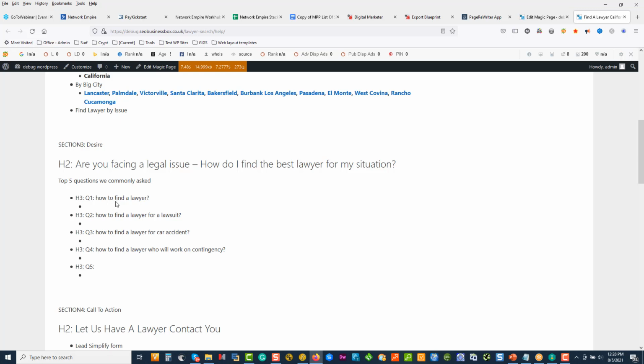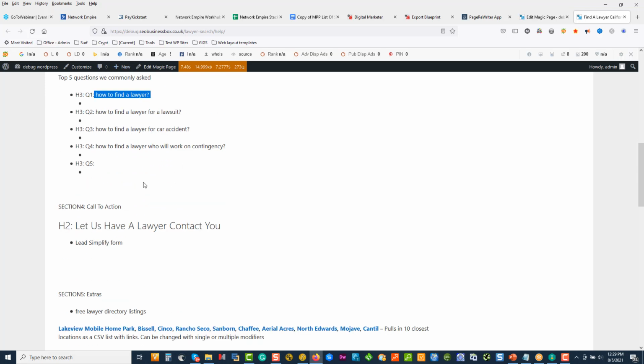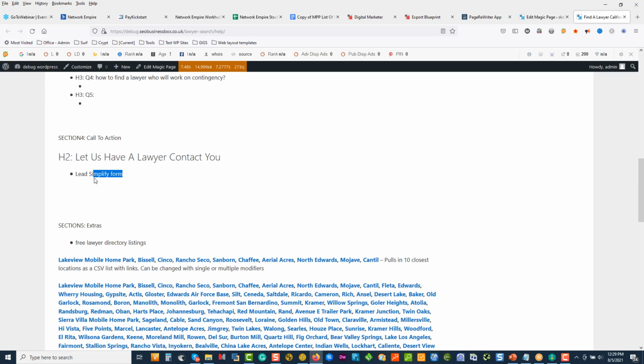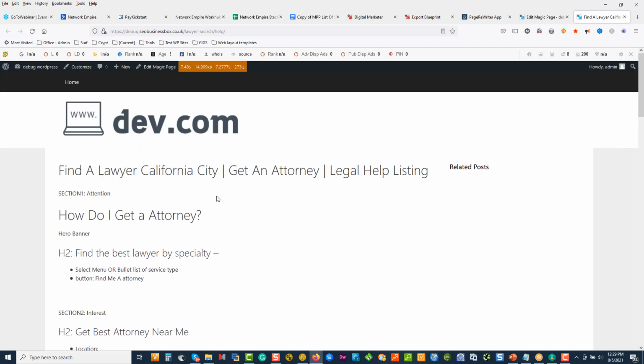But let me flesh this page out, get the elements in. We're then going to run through this quick build. This should take me literally 10 minutes per drill. I'm going to drill this. I'm going to do my FAQ, fill that in. I'm going to create a lead simplify form, or I might just use a normal one, depending. It's whatever you want. You can use whatever. And what I'm going to do now is drag in the list and build this little block out over here. And then we can see how this template goes out.